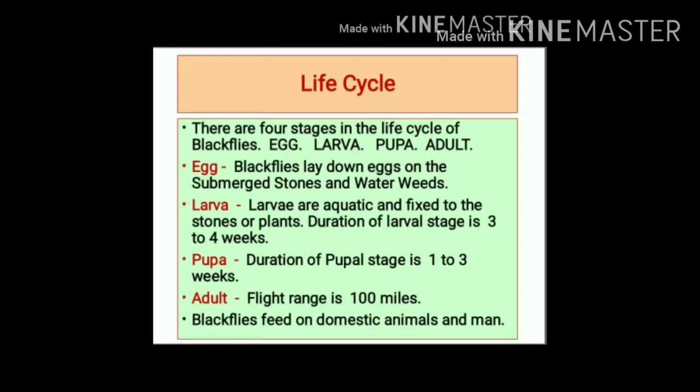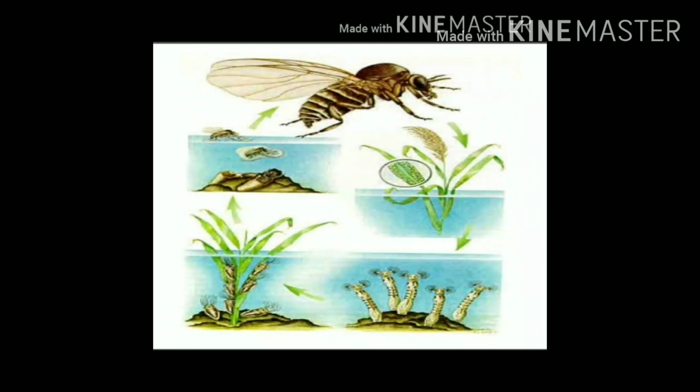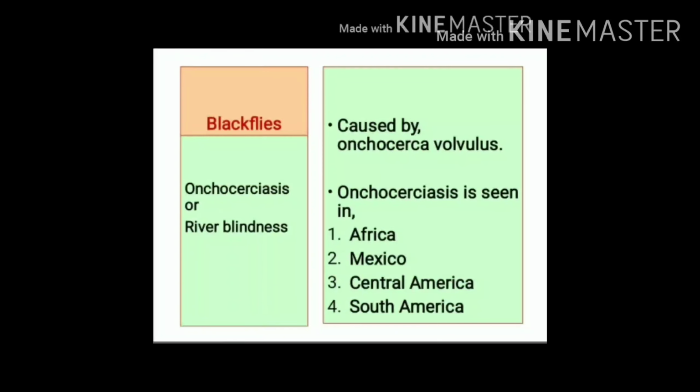Black flies feed on human as well as on domestic animals. In this slide, you can see different life stages of black flies: eggs, larva, pupa, and adult. Black flies are major vector of onchocerciasis.